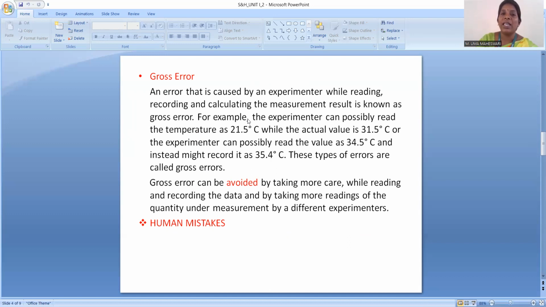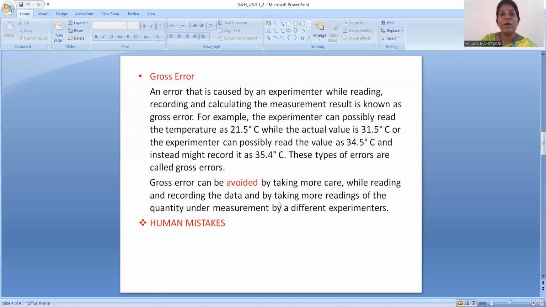For example, the actual reading of the temperature is 31.5, instead, the observer has noted down 21.5 degrees Celsius, which is an error made by the observer. Another example: the actual reading of the measurement is 35.4 degrees Celsius, instead, the observer has noted down the reading as 34.5 degrees Celsius. These types of errors made by the observer or the experimenter are called gross errors.